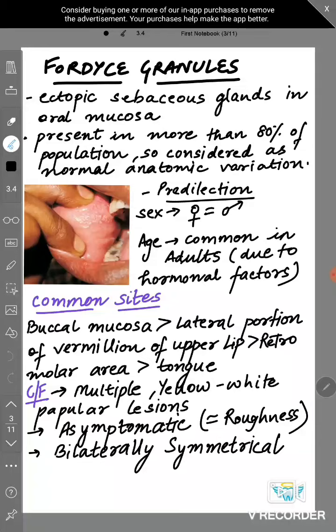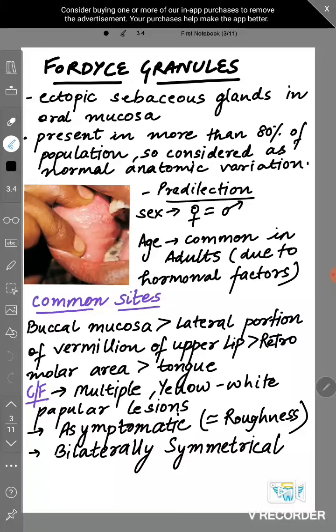Fordyce granules is an ectopic sebaceous gland. Ectopic means abnormally placed. Sebaceous is wax or oil glands. Like we have sebaceous glands all over our body except palms and soles. Wherever hair are present, there are sebaceous glands. But in oral mucosa, they are ectopically, abnormally present there.